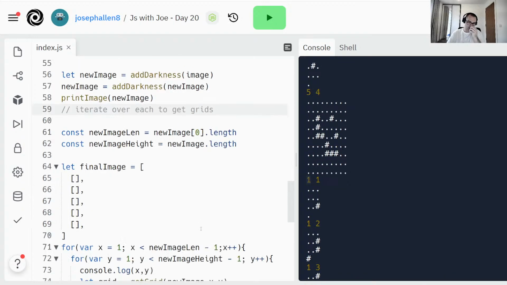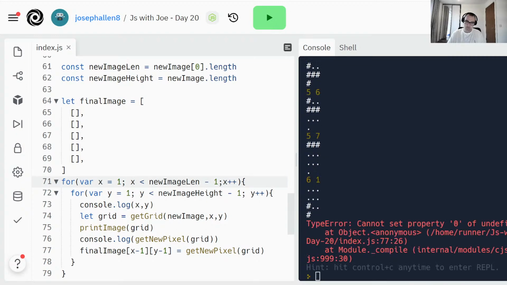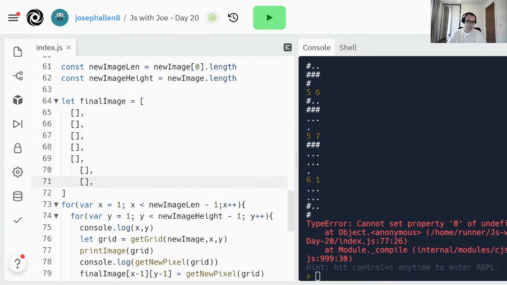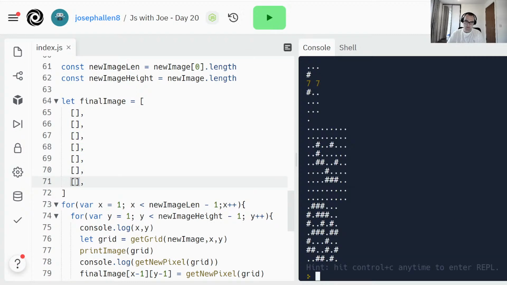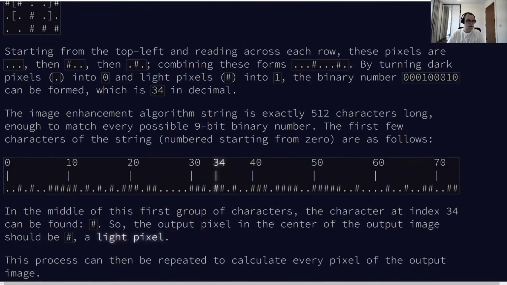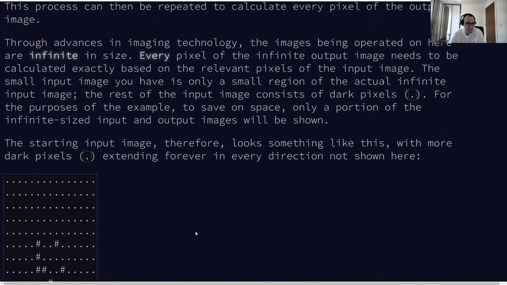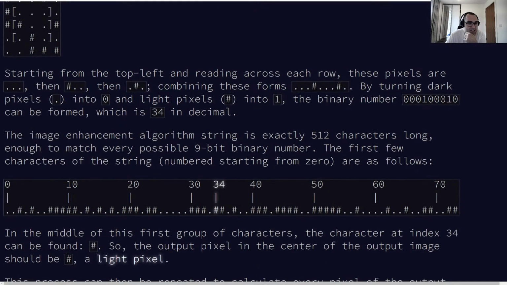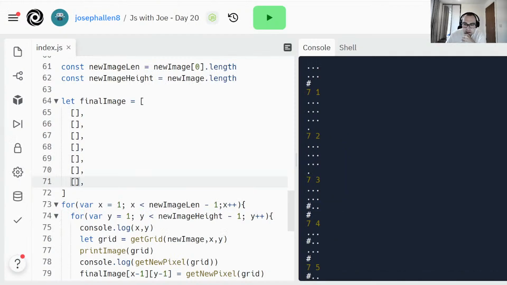And then I want to iterate over. 1 in is correct. I think is that all correct? But it shouldn't be 5 long, it should be 7 long now because I've added 2 extras. Oh, that looks good. Still got my 3 dots there. That's not right. How did I calculate that 34? So starting from top left, reading across each row, these pixels are, so let's go back to my 1, 1.